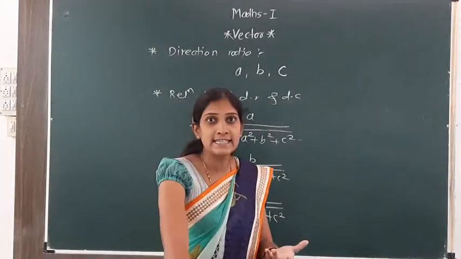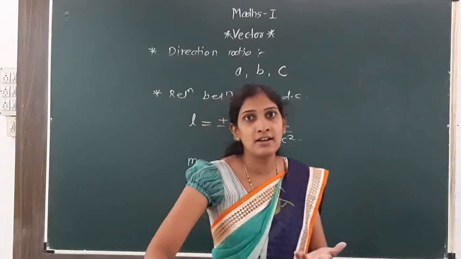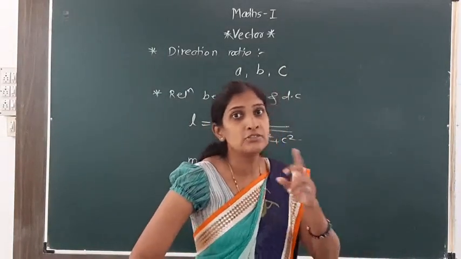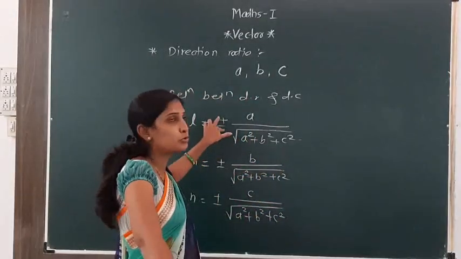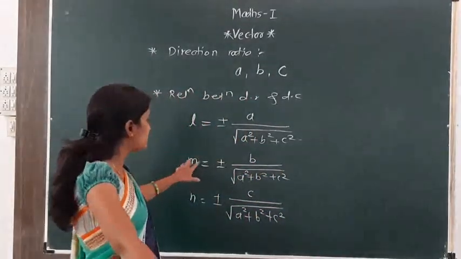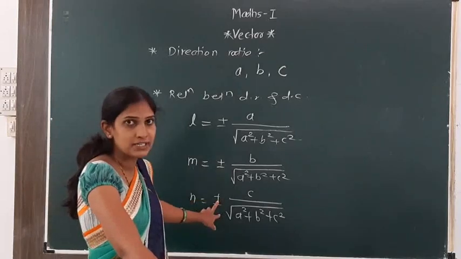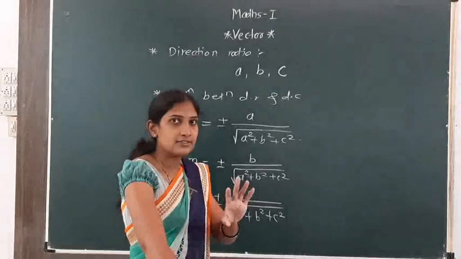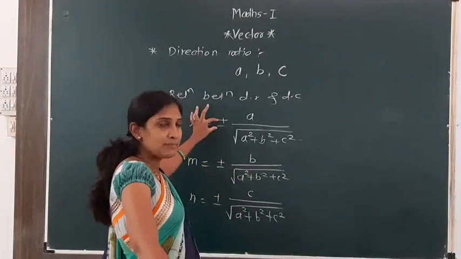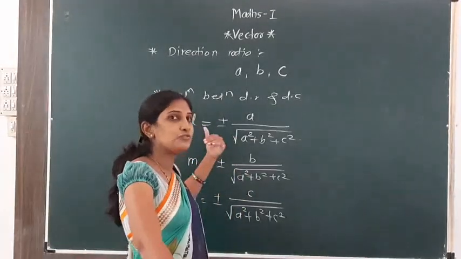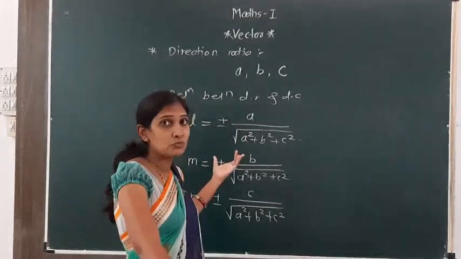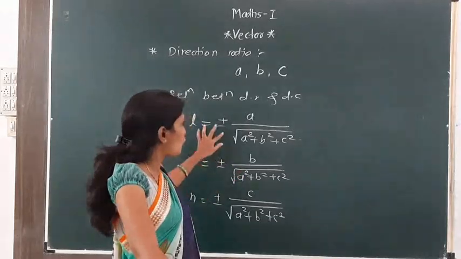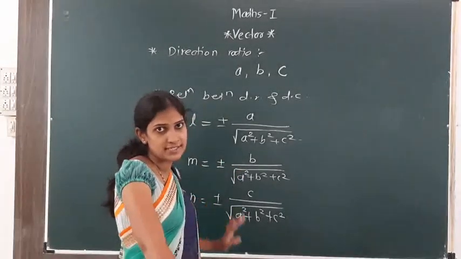We don't know in examples whether the vector is opposite or not, so for that we take plus or minus. m is also plus or minus, n is also plus or minus. So l, m, n are unique, but here we take plus or minus in case the vector is opposite.